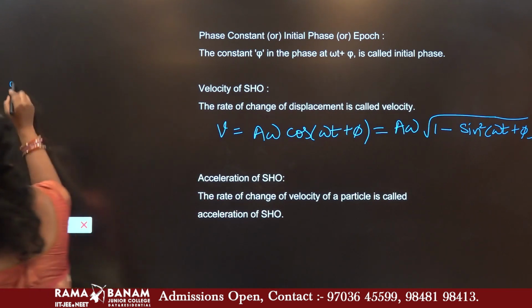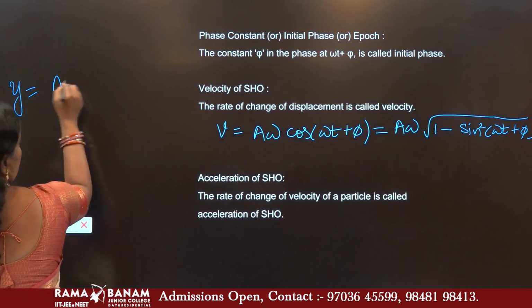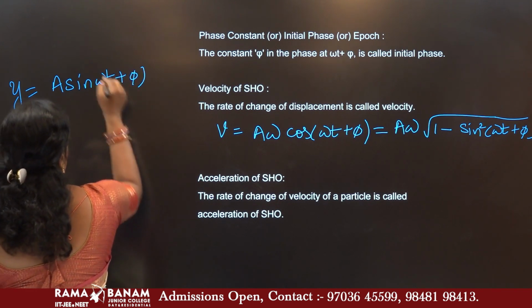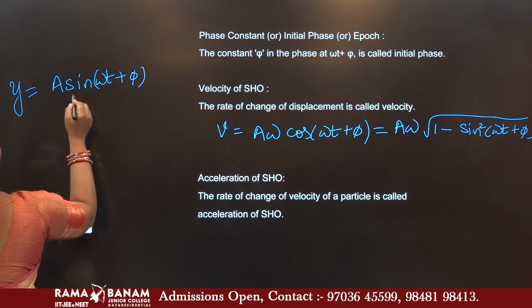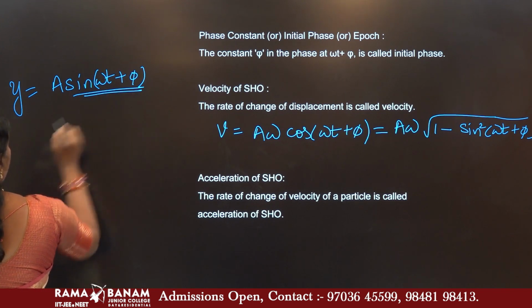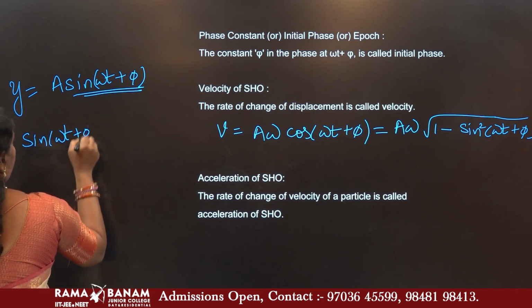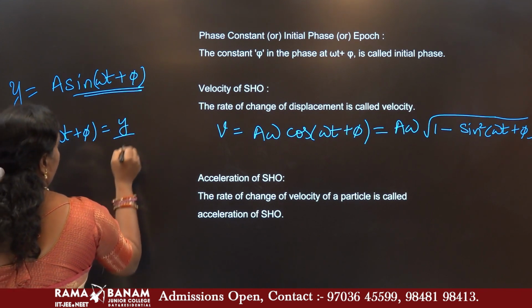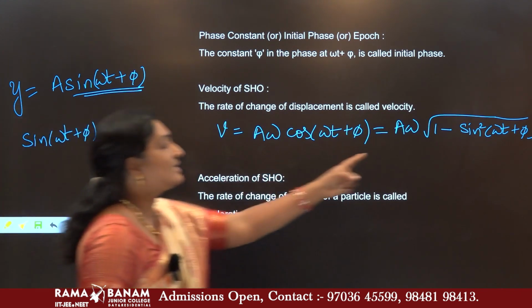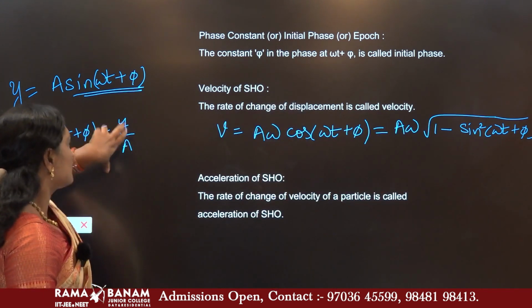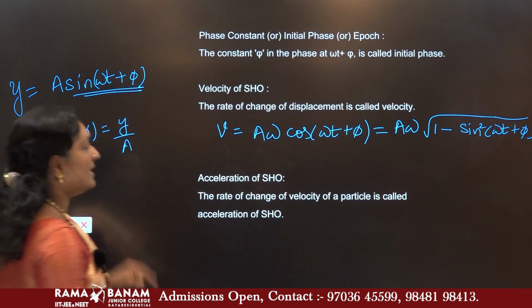And from the previous knowledge, y equals a sin(omega t plus phi), so sin(omega t plus phi) is y by a. Sin square means this term squared, that is y square by a square.